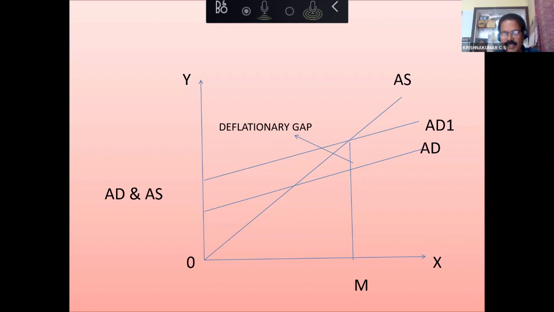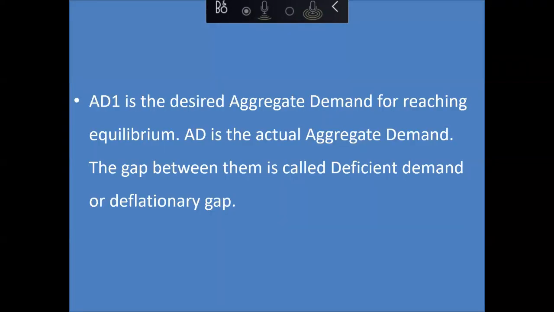Is deficient demand clear, or any doubt regarding this? No doubt, sir. Clear. Okay.